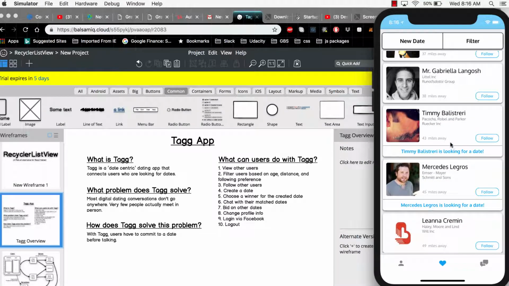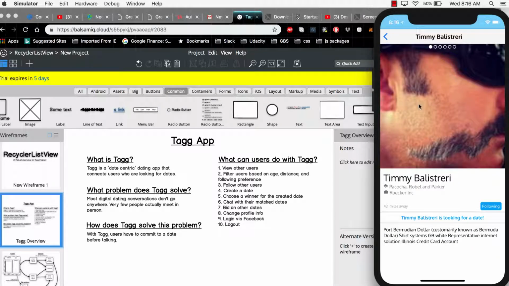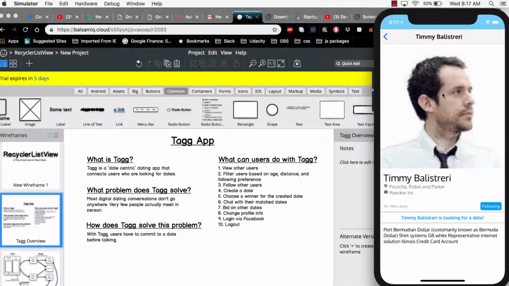Okay. So if a user sees another user that he or she likes, they can click follow if they want to follow their updates. The user can also click either on this picture or on this name to view a more detailed description of the user. So I give the name up here at the top. There's a series of photos that the user can click through and view just to get more indication of what the user looks like.